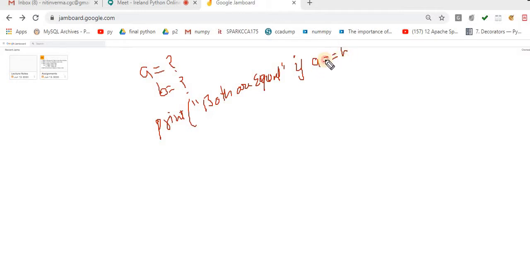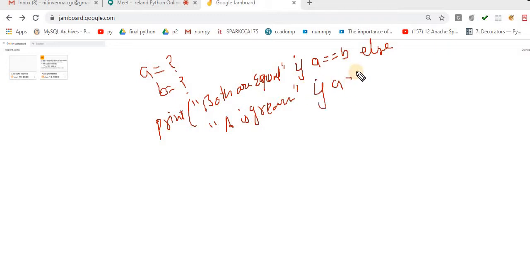I am taking two values, value for A and value for B. For the same, what I am doing, very simple, print. Now understand it, both are equal. When will it say both are equal? If A double equals B. If this condition is true, then it will return both are equal. Else, in the continuation of this, I am writing over here. Else, if the condition fails, then A is greater. When will A be greater?